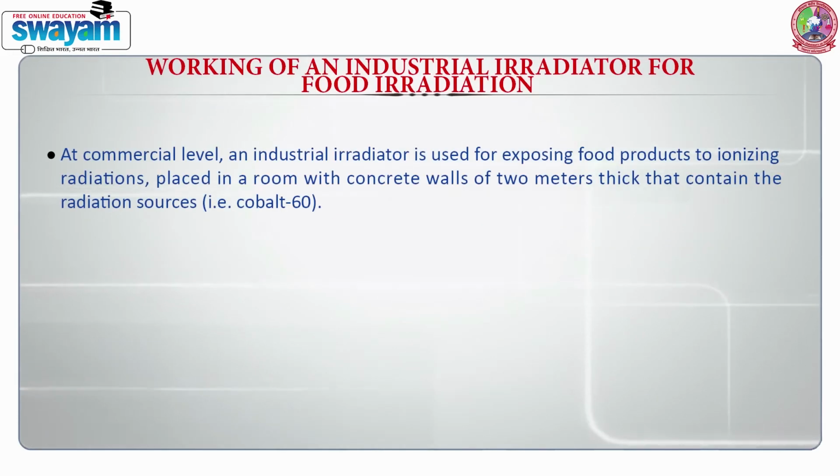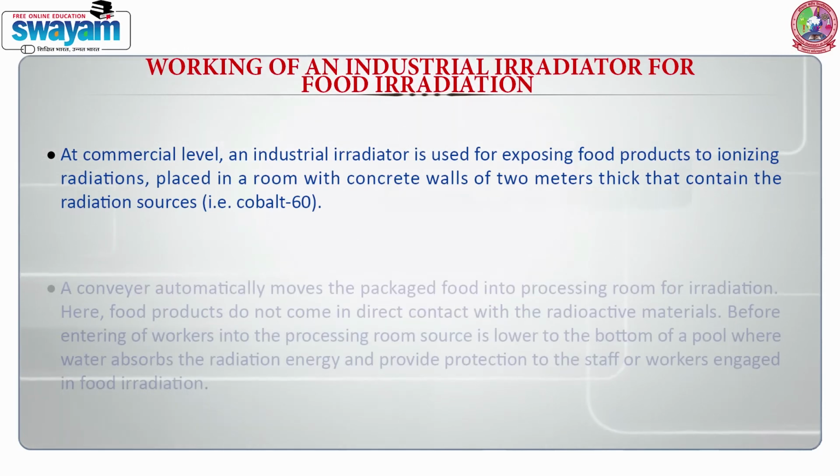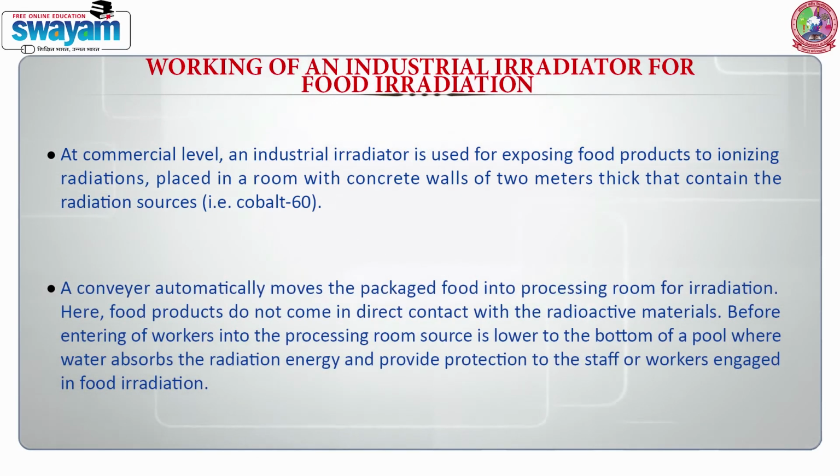At the commercial level, an industrial irradiator is used for exposing food products to ionizing radiation, placed in a room with concrete walls 2 meters thick that contains the radiation source such as cobalt-60. A conveyor automatically moves the packaged food into the processing room for irradiation. Here, food products do not come in direct contact with radioactive materials.